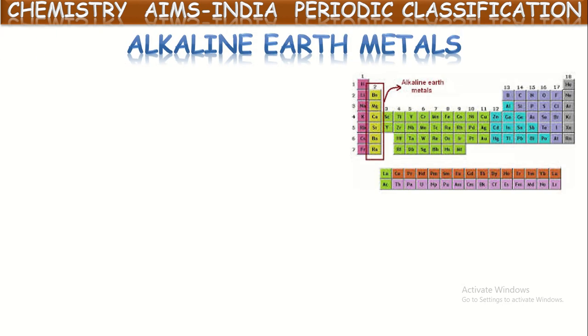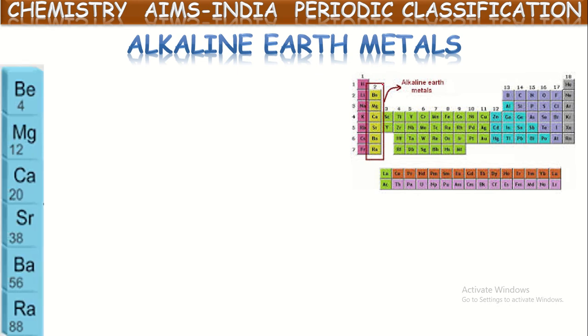Next, the second group. The second name is alkaline earth metals. We have seen that the first group elements except hydrogen are called alkali metals. Now, the second group or second column in the modern periodic table contains beryllium, magnesium, calcium, strontium, barium, and radium.